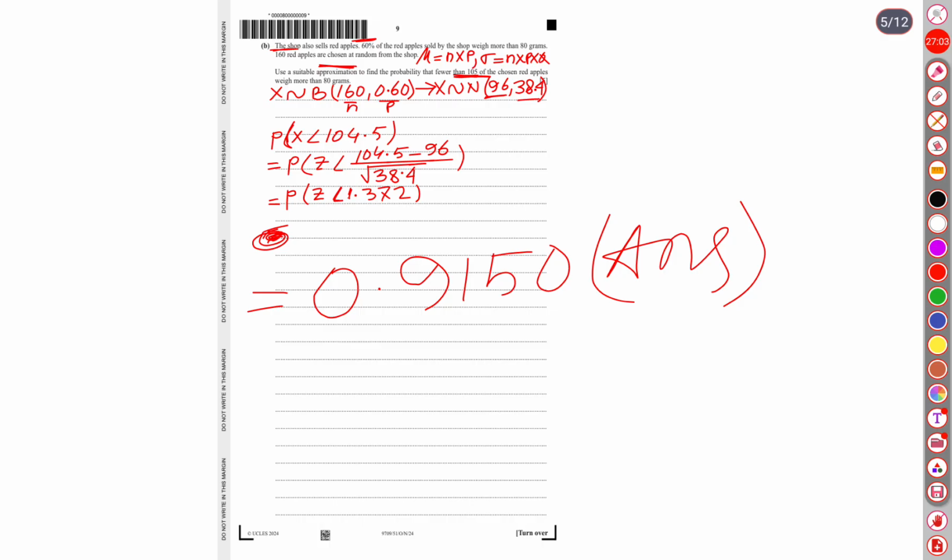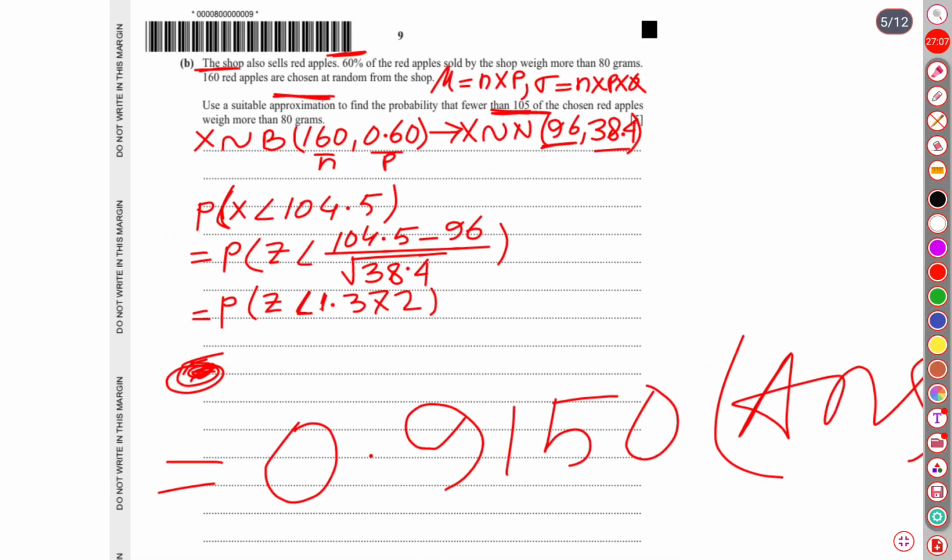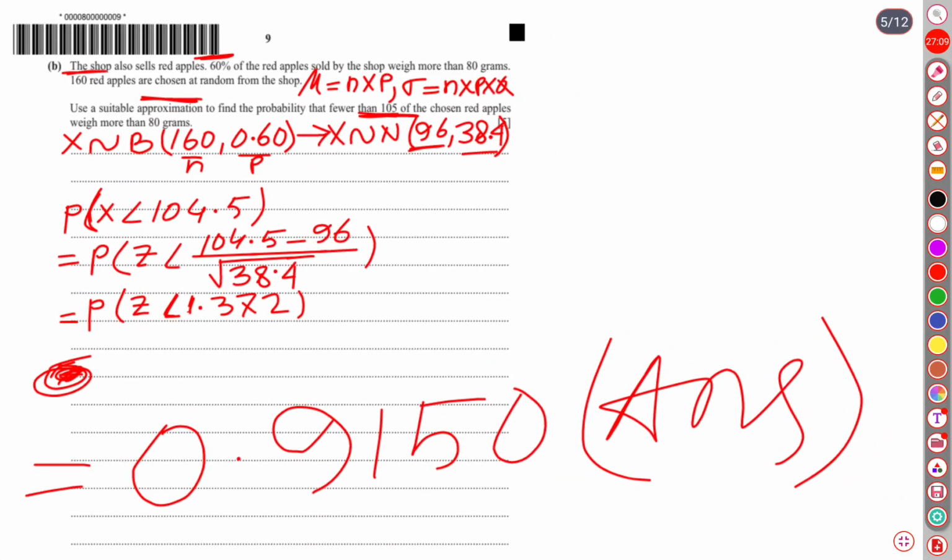And I think you have understood, it's not difficult at all. Whenever the word approximation is included, the distribution is given in binomial form, which is to be converted to normal distribution. And whenever we convert a binomial distribution to a normal distribution, we should not forget about the continuity correction.